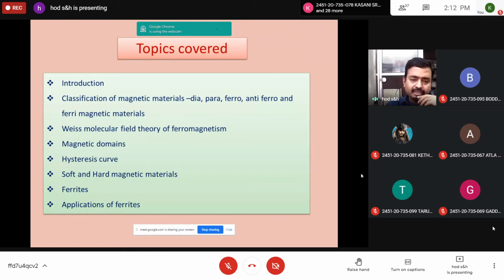Today in the morning we discussed ferroelectric hysteresis. Here we discuss magnetic hysteresis, and the types of magnetic materials as soft and hard magnetic materials. A special category of magnetic materials is ferrites. So what ferrites are, and what the structure and applications of ferrites are, we are going to discuss in this chapter. Just note down, otherwise you can take a screenshot.